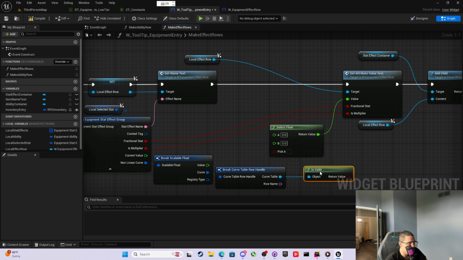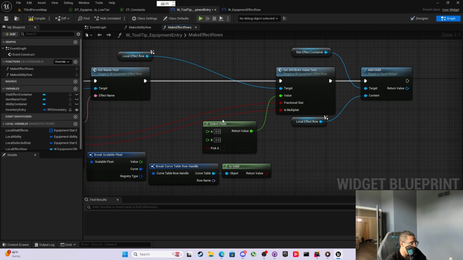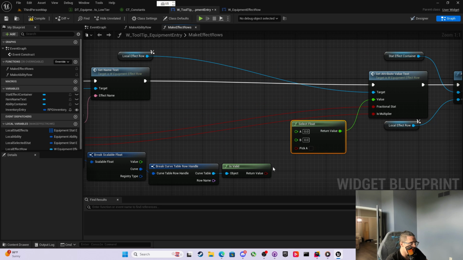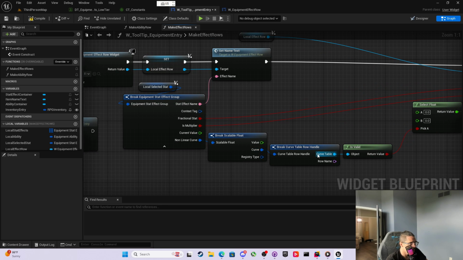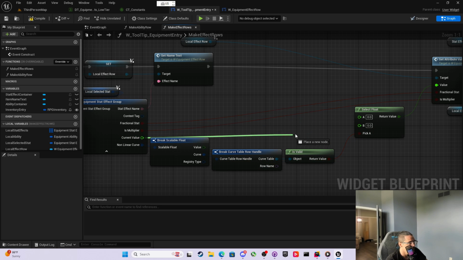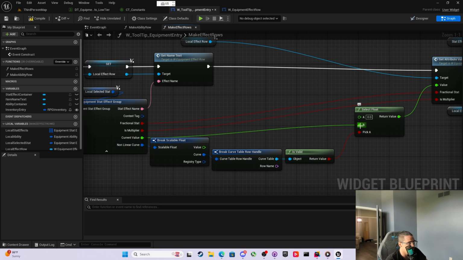If you do the function is valid, that's just a quick pure function that returns a Boolean if it's valid or not, and we'll use that to select. So if this curve table is valid, we're going to pick A. If this curve table is not valid, it picks B, at which point we could just plug in the current value, right? Because that means it's not going to be a nonlinear, just be a linear. So that's what it is.